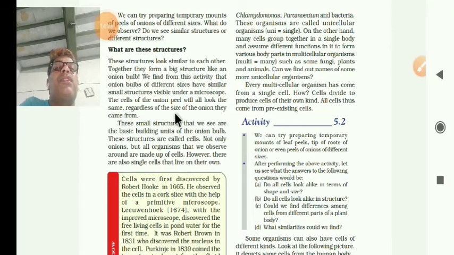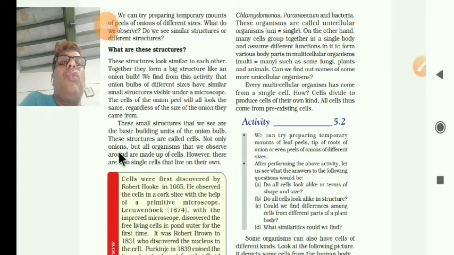Just as small bricks are the basic units of how we construct a wall or a building, these structures are called cells.